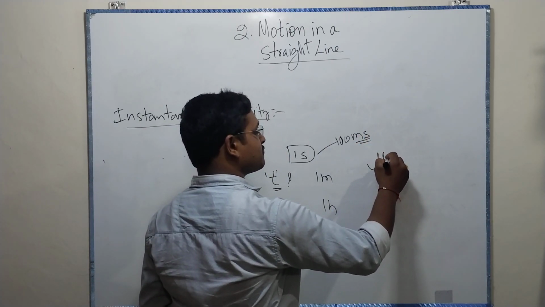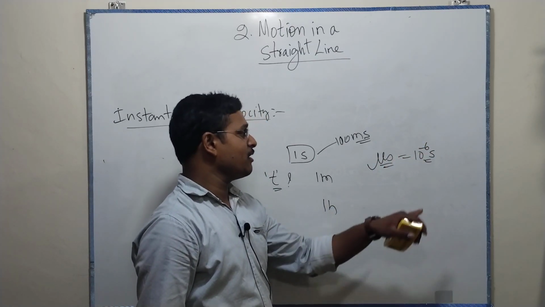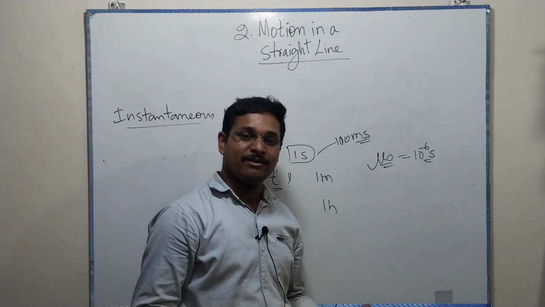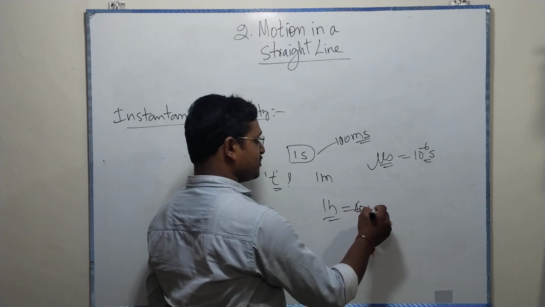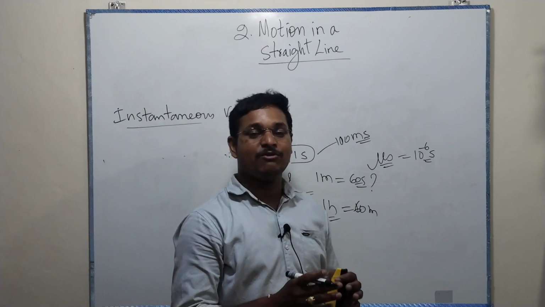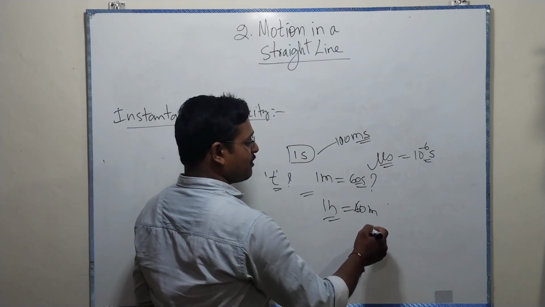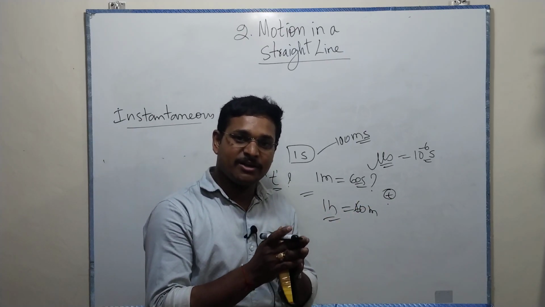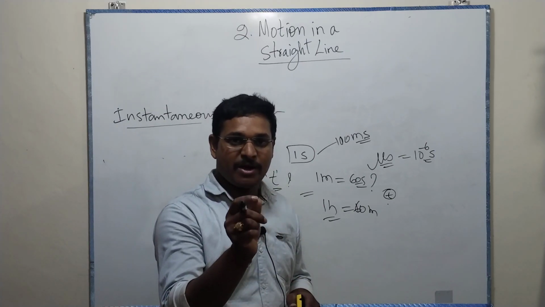In 1 second we have again 100 milliseconds. Then microseconds, which is 10 power minus 6 seconds. We can make 10 lakh parts in 1 second, and in that also maybe we can go further. 1 hour is 60 minutes, and 1 minute equals 60 seconds. So what is time here? It's not a point. It's always a time span. It doesn't make sense if you take a point of time. It has some time span, maybe 1 second, maybe 100 milliseconds, maybe 1 millisecond, maybe a microsecond, whatever it is. It is always a span.